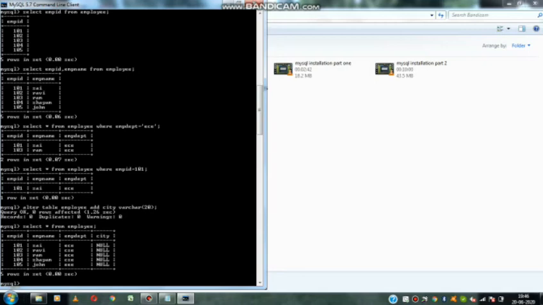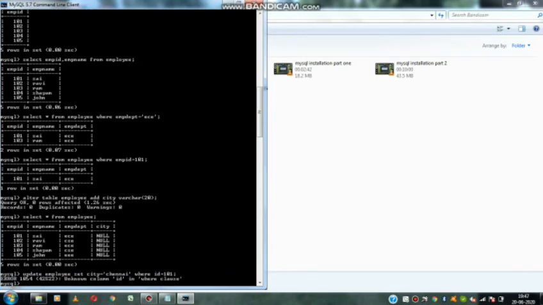Now we can update that city. How can we update? By using the update query. Update, what is the table name? Employee. So update employee set city equals Chennai. Anything we can set. Now I am giving where ID equals 101. So wherever the ID equals 101, it is going to set the city as Chennai.